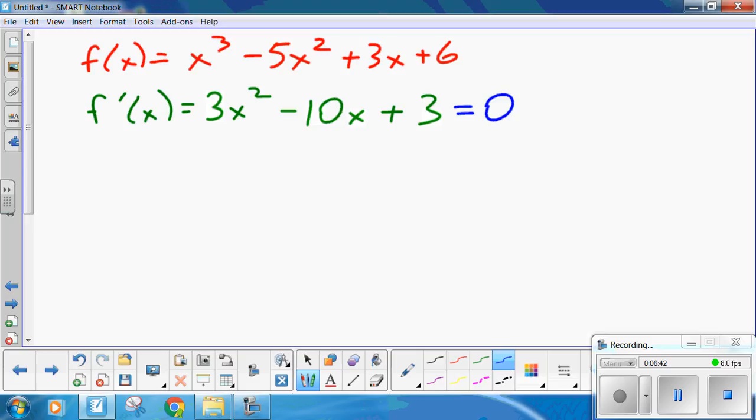Or you could plug it into the quadratic equation, or you can find two numbers that multiply together to be a times c, which is 9, and add together to be minus 10. I'm going to do it that way just because I can. If you guys cheat, grab your graphing calculator. Anyway, so those two numbers would be minus 9x minus 1x. I'm doing it this way because I can.